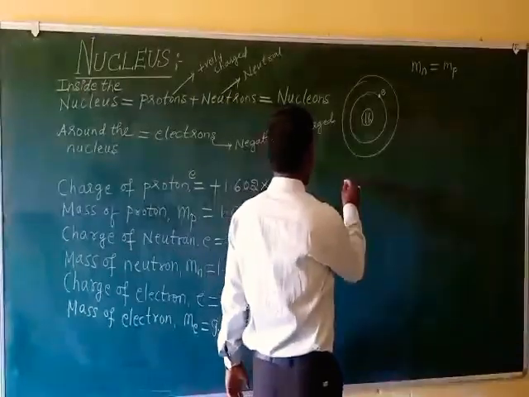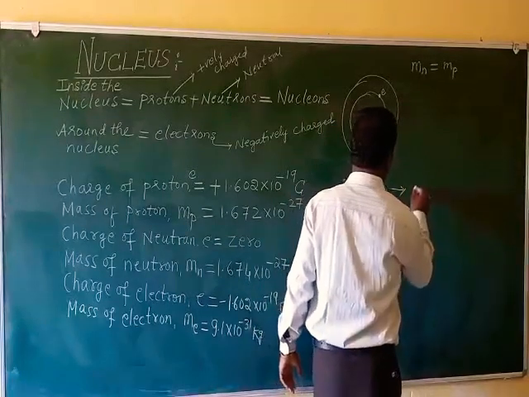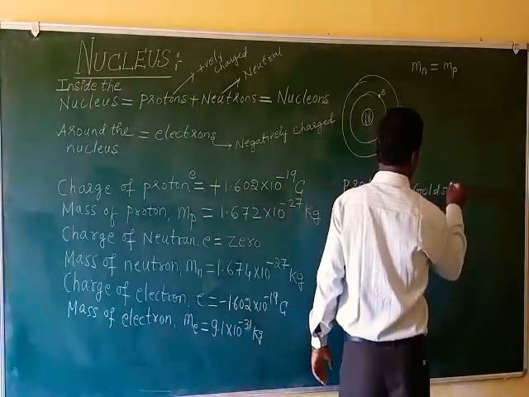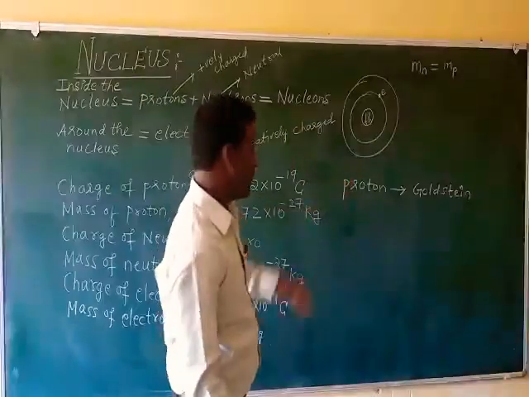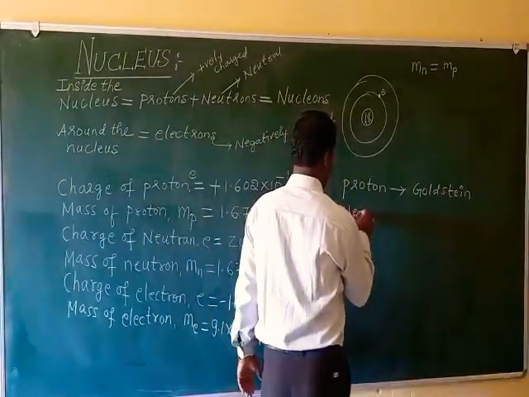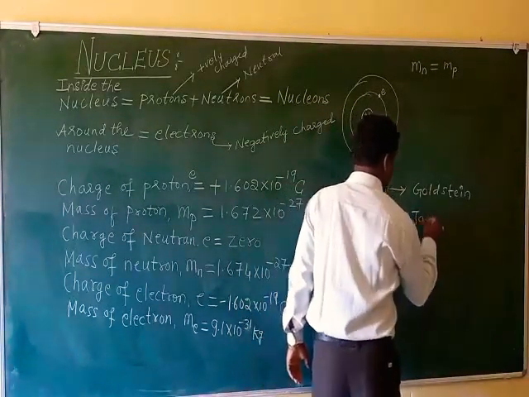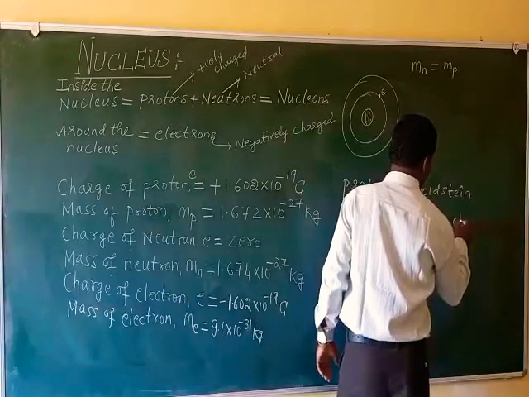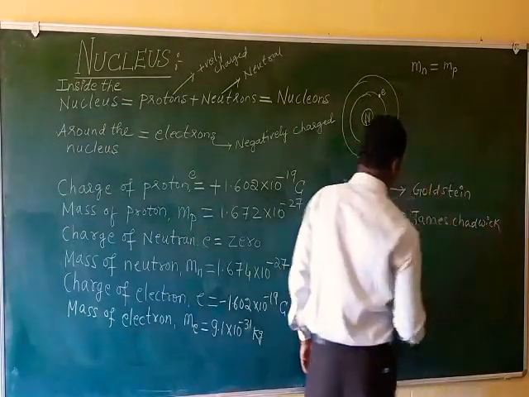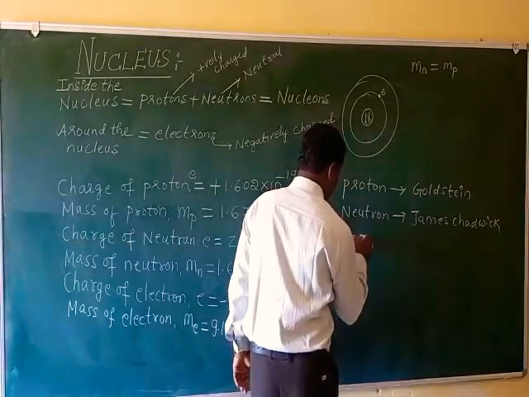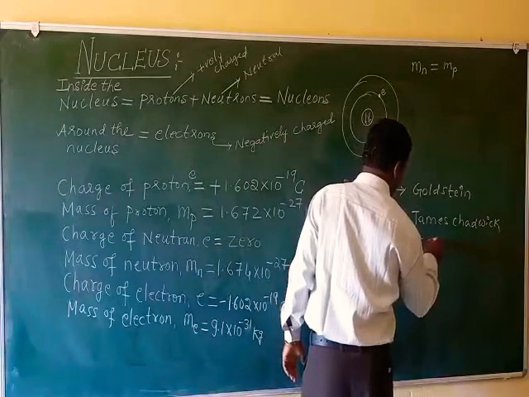Let's see who discovered these particles. Proton was discovered by Goldstein. Neutron was discovered by James Chadwick. And electron was discovered by J.J. Thomson.